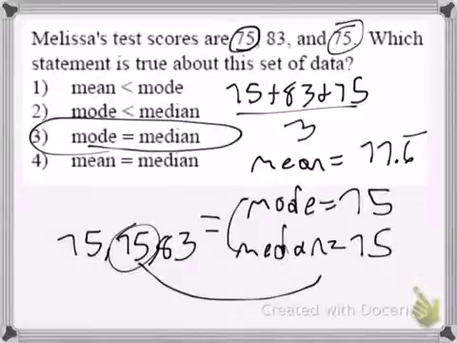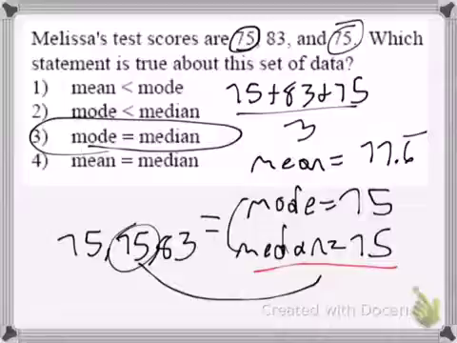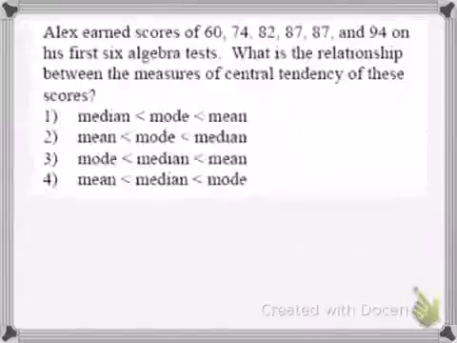Here we notice that our median is 75, and the number in the middle, the mode, is 75, and we notice they equal each other. So let's see, 3 is the answer.